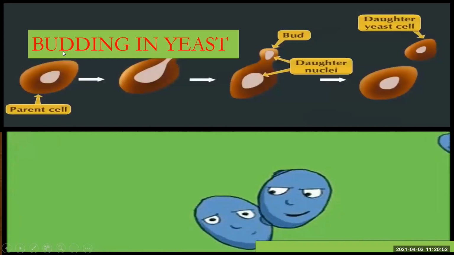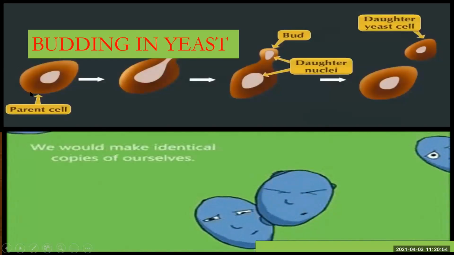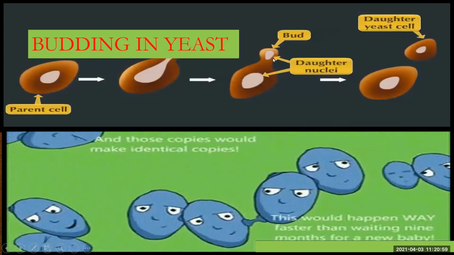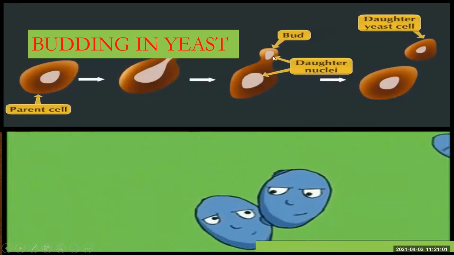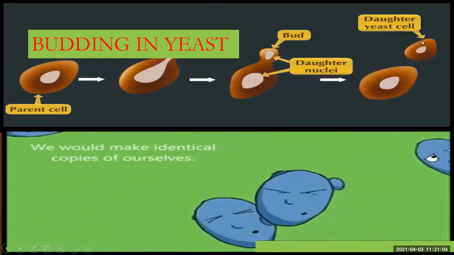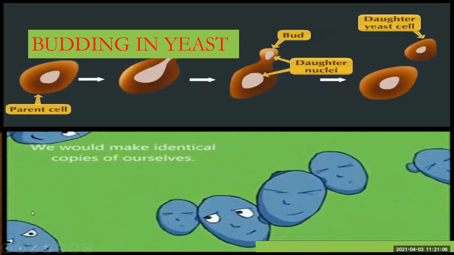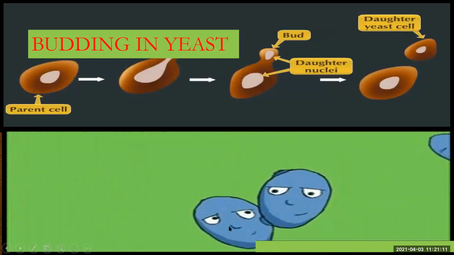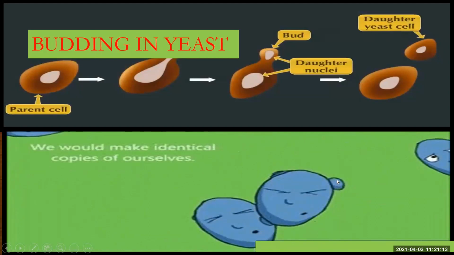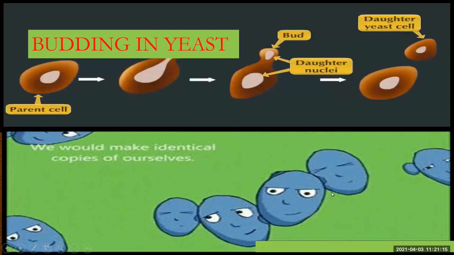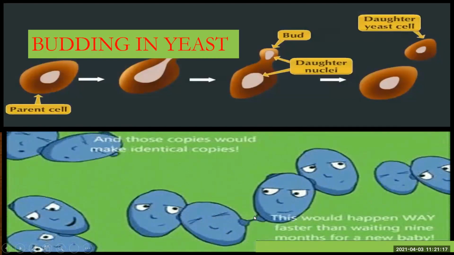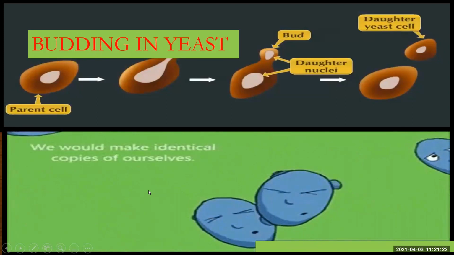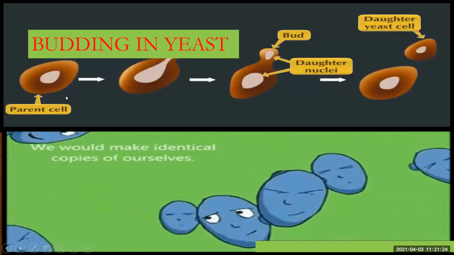See here, I have given you the example of yeast. So in the parent cell you will find a small bud over here, and that bud will develop into a daughter cell. Okay, here in this GIF, you can see how the outgrowth is coming from the parent. See here also the outgrowth is coming, and then they get separated from the parent cell and live as a new individual. So this is nothing but budding in yeast.